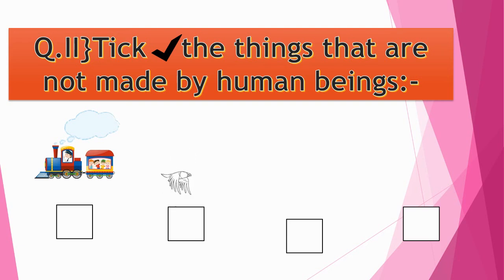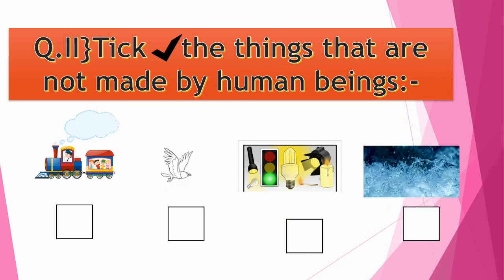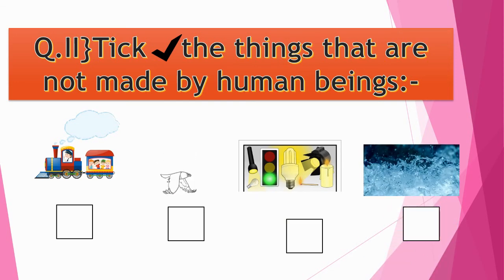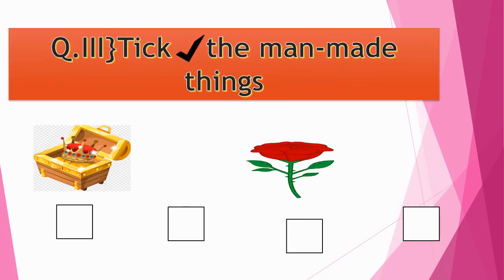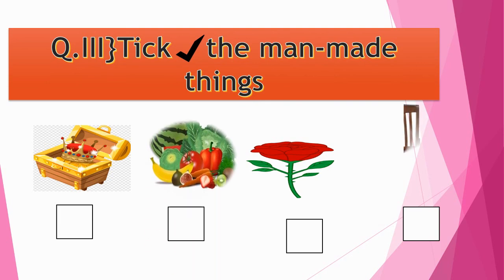Third picture, light. And the last picture is water. So tick the things that are not made by man. Okay. Next question is, tick the man-made things. So see the pictures and tick the man-made things.